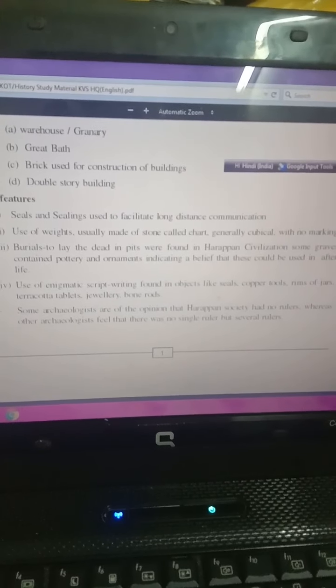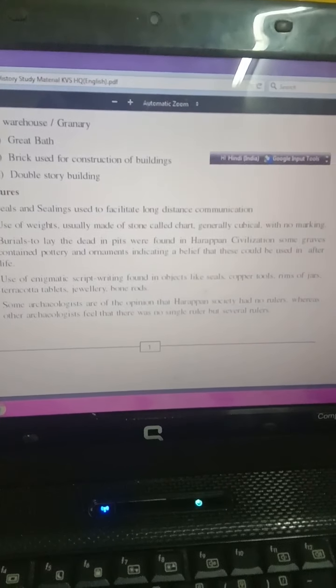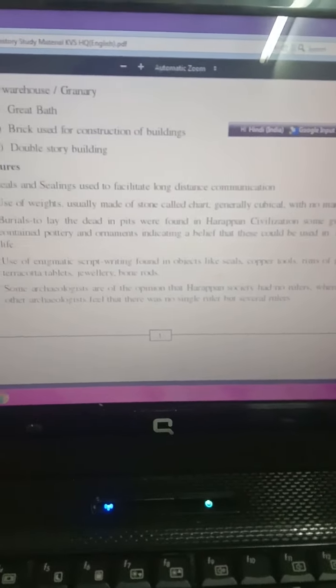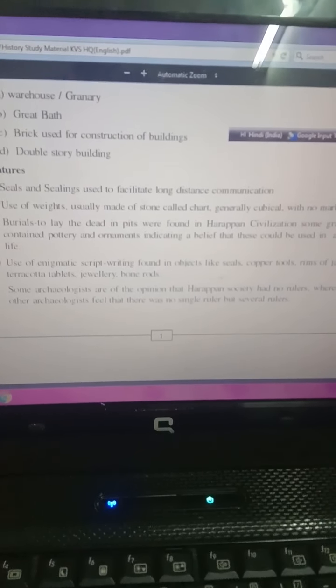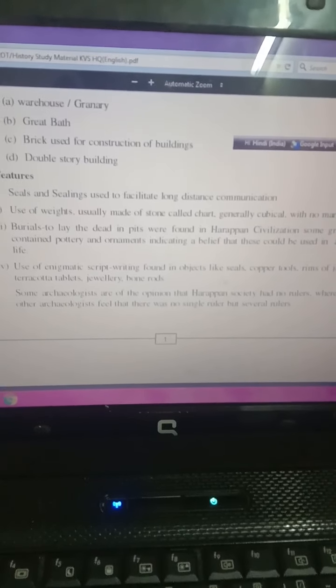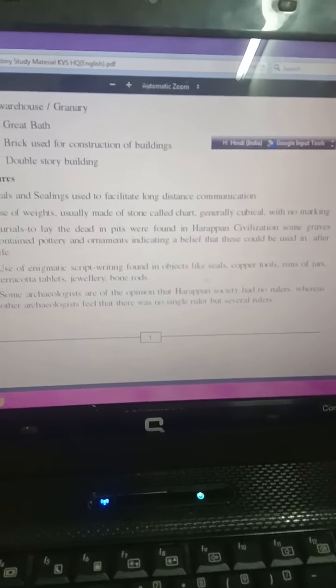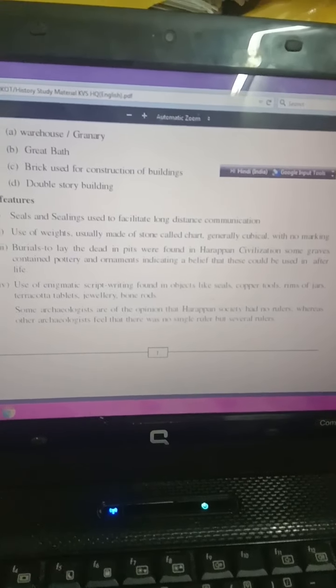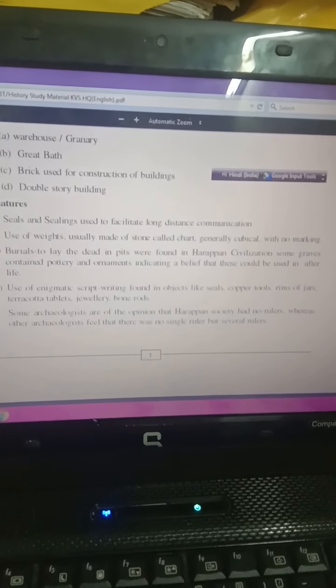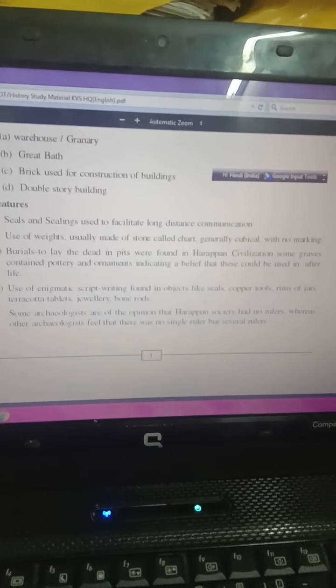Some graves contained pottery and ornaments, indicating a belief that these could be used in the afterlife. People believed that when a person died, the body was carried to the graveyard, and pottery and ornaments were placed in the grave.